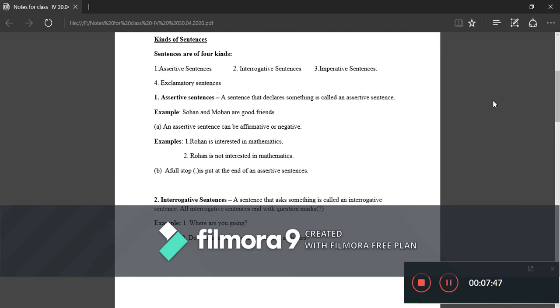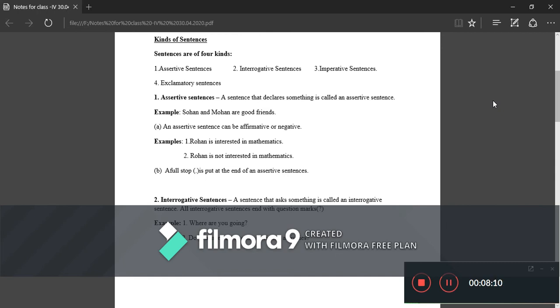They are used to ask something, that is why they are called interrogative sentences. So while doing punctuation, if you have interrogative sentences, you have to put a sign of interrogation at the last. Otherwise, it will go wrong.